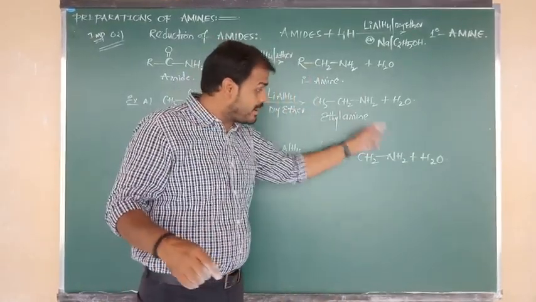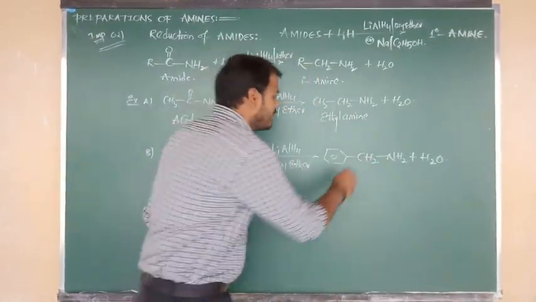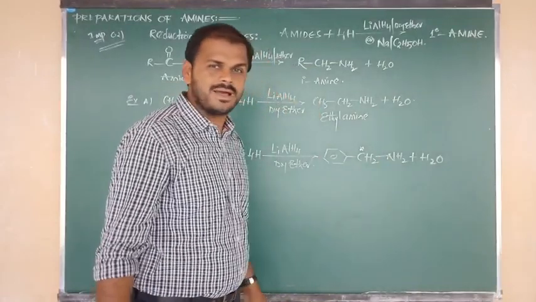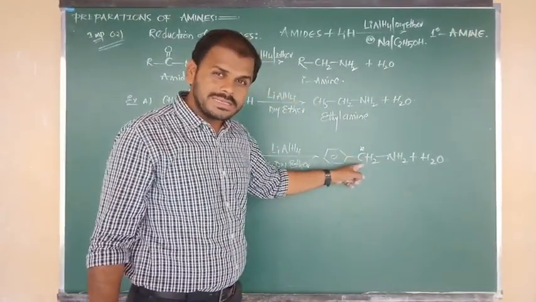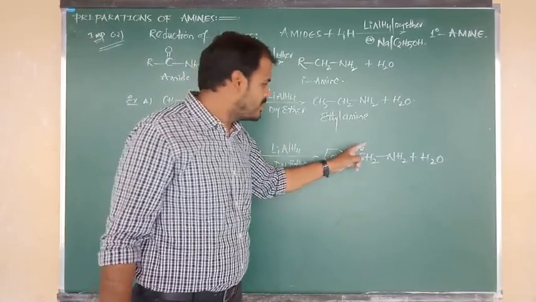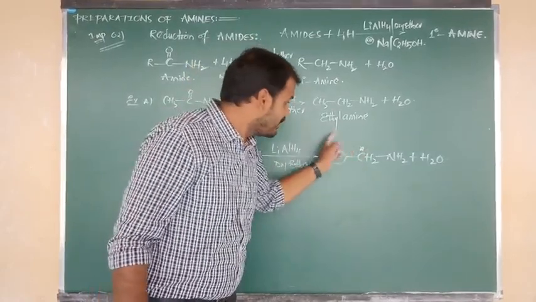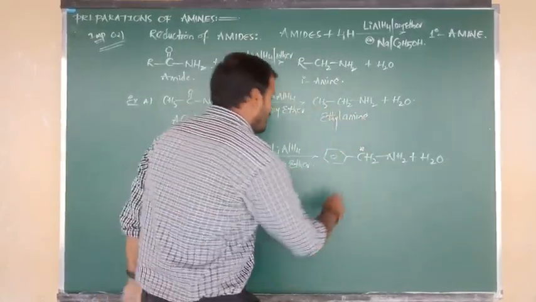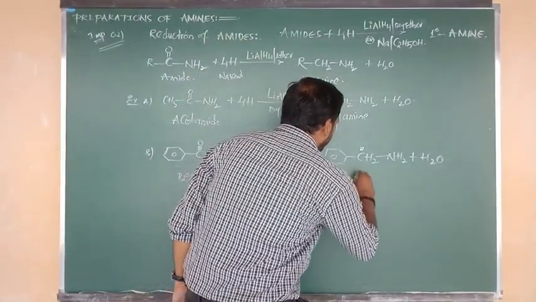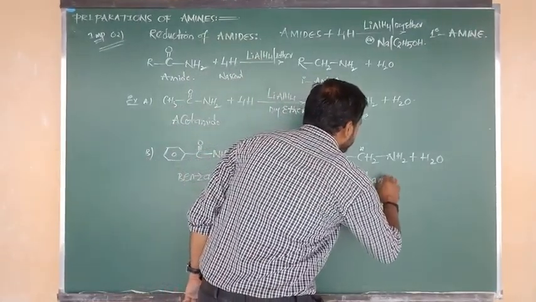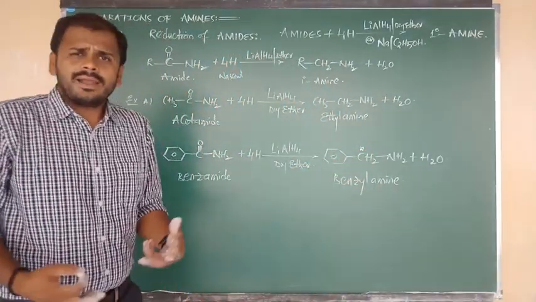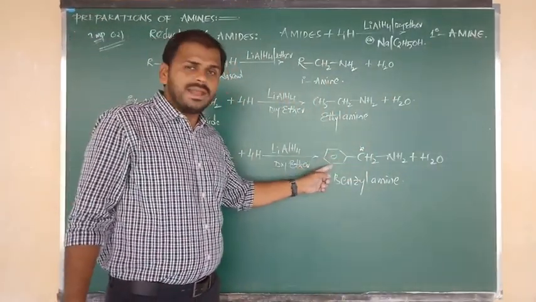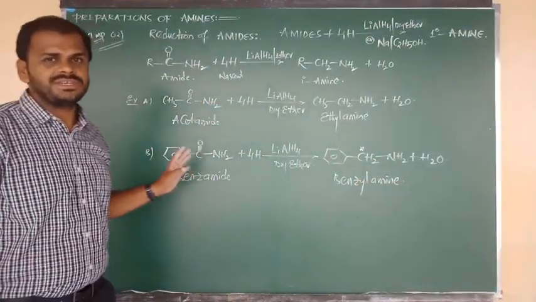It is not aniline. Aniline means benzene bonded directly to NH2, but here another carbon is there. This is called the benzyl carbon, so benzene bonded to CH2. So we can say the product name is benzylamine. The name of this product is benzylamine, and the IUPAC name we can write is phenylmethanamine, as you wish.